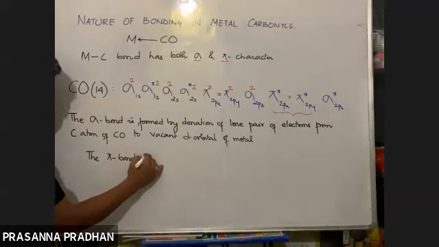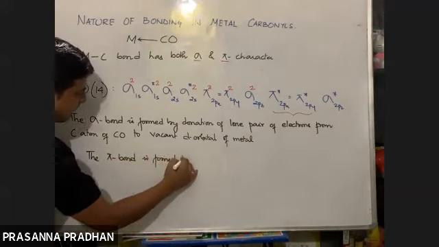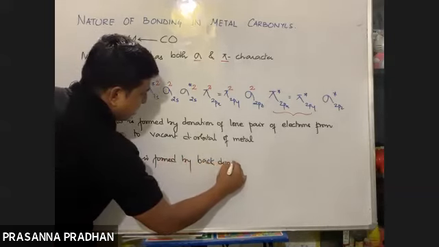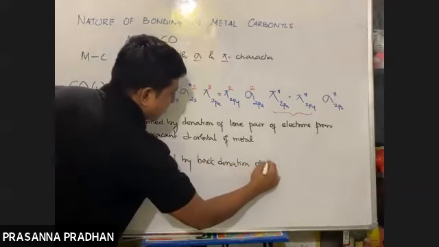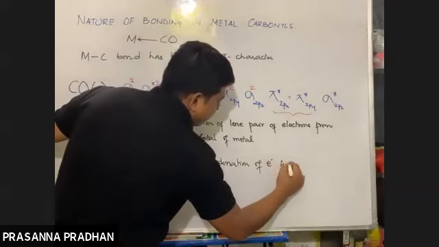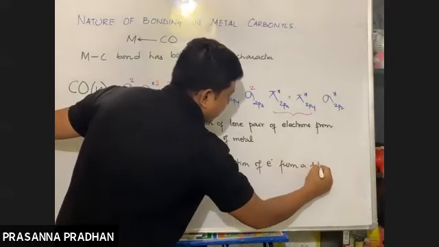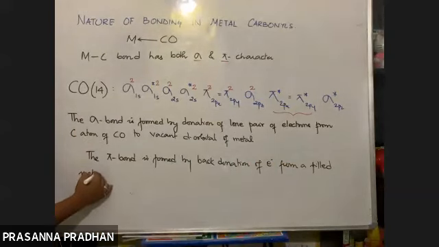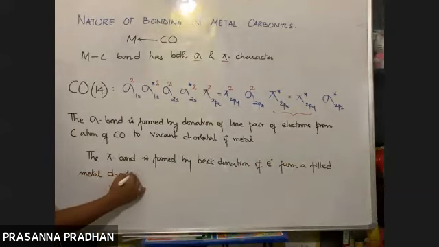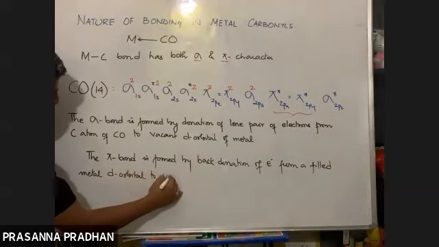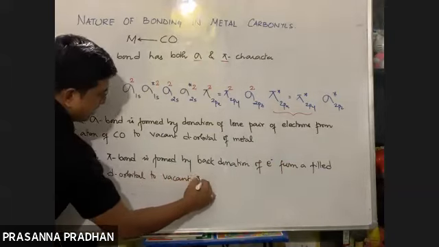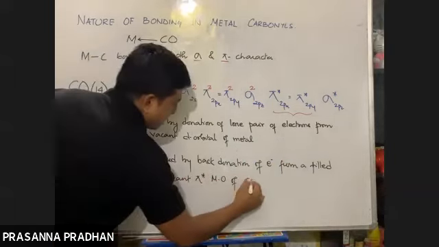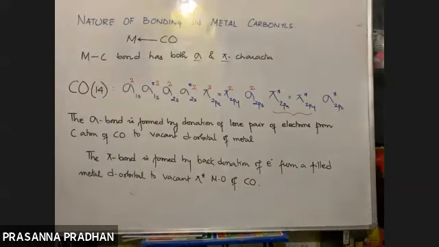The pi bond is formed by the back donation of electrons from a filled metal d orbital to the vacant pi antibonding molecular orbital of carbon monoxide. So first write it down and I am explaining.